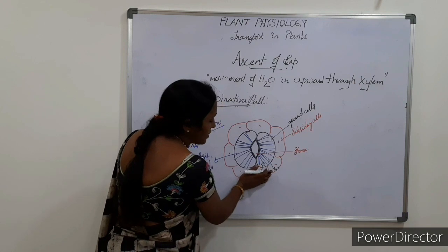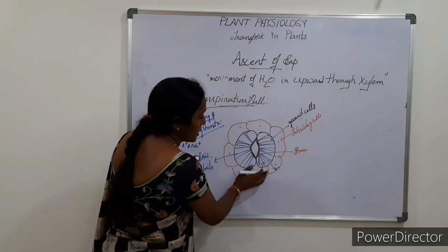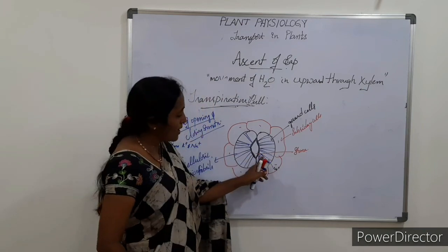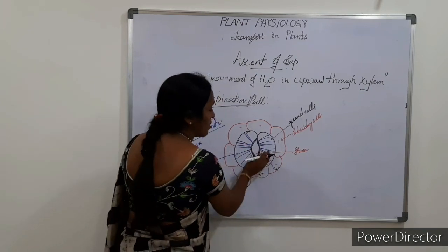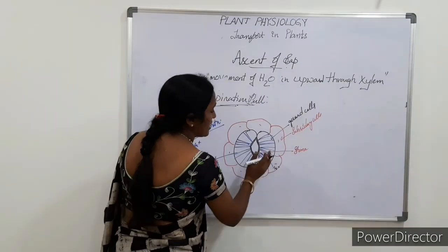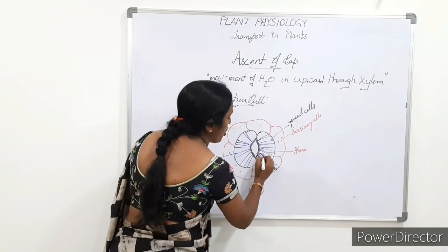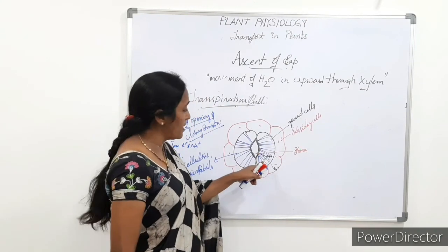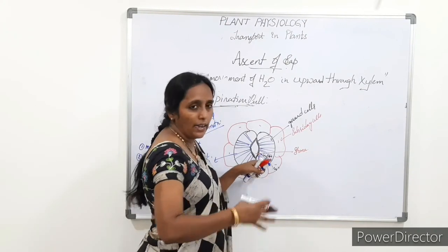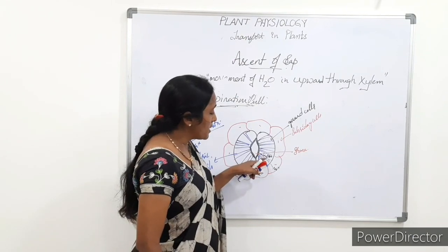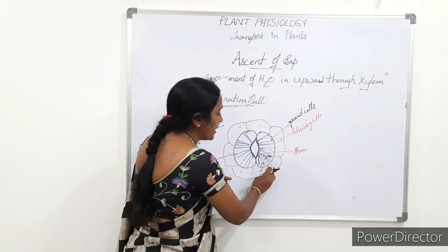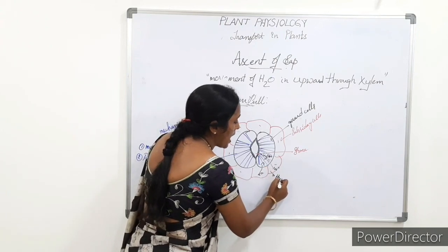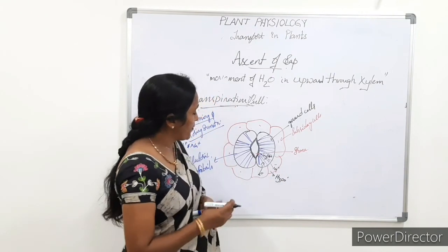So when the ions like sodium and potassium from the subsidiary cells move into the guard cells, the sap in the guard cells becomes hypertonic. That means the concentration level in the guard cells becomes high. So here it becomes hypertonic, and in the subsidiary cells it becomes hypotonic in condition.